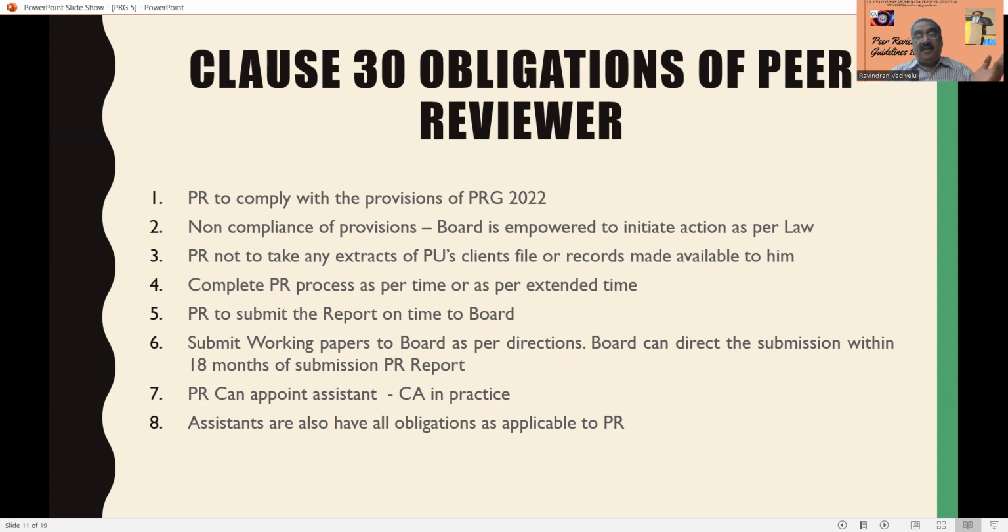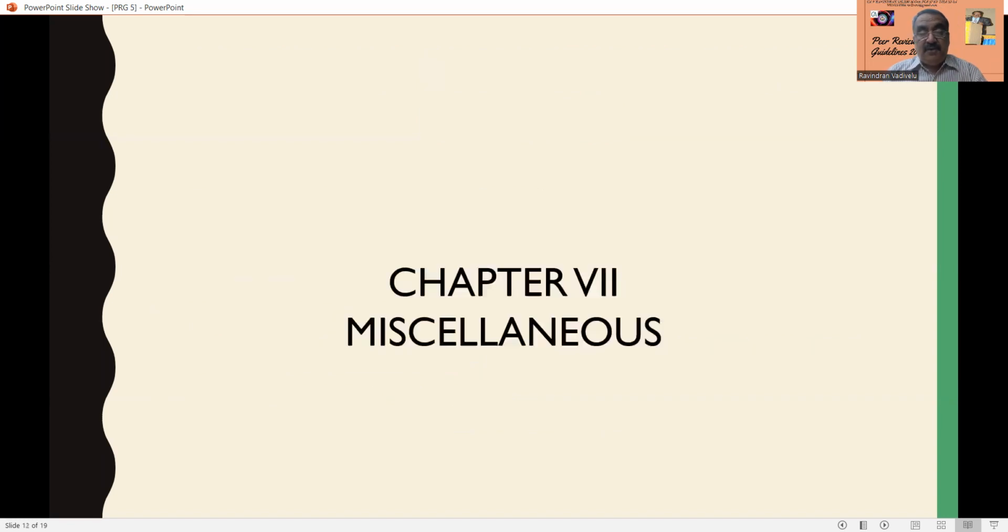This is what I want to say about the peer reviewer. This is what the Peer Review Guidelines 2022 say about the peer reviewer.